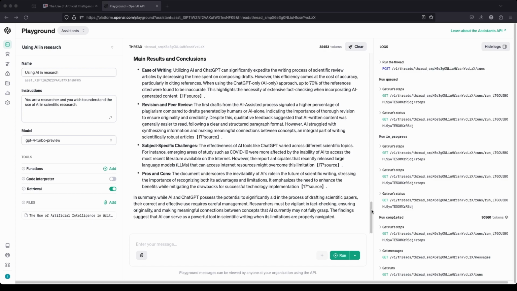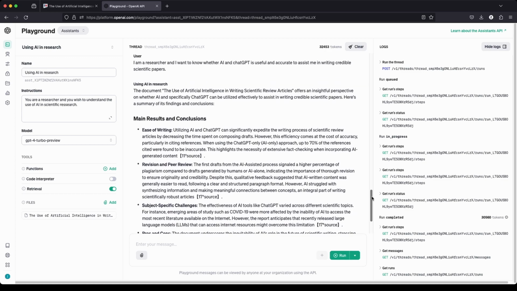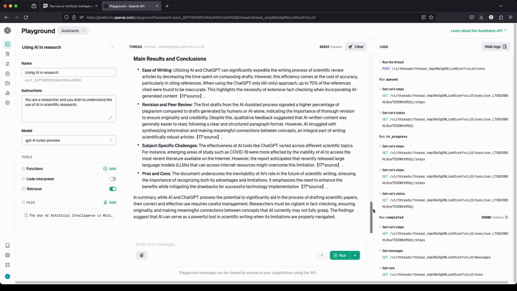It has responded back with a message. And this time, it says that 70% of the references cited were found to be inaccurate, and that is from the source which we provided. That is the file that we provided.